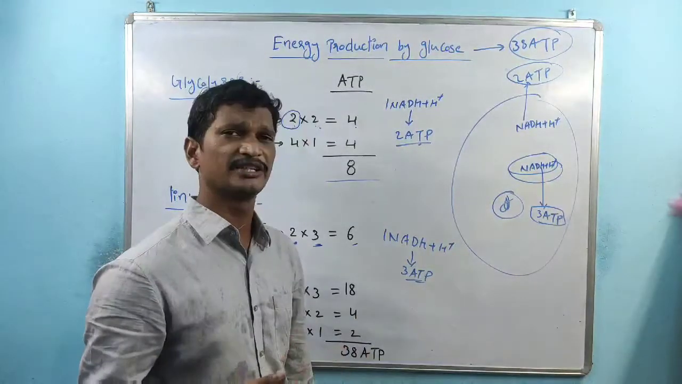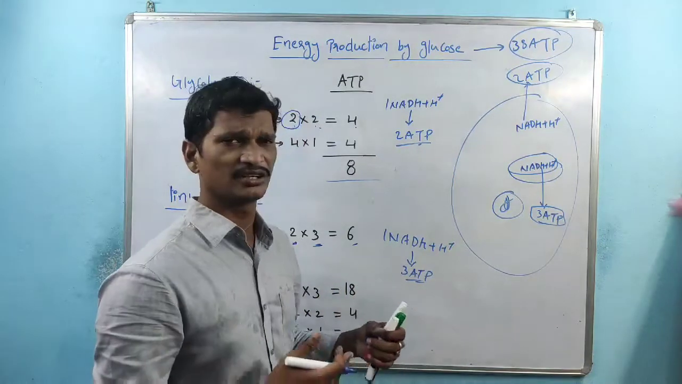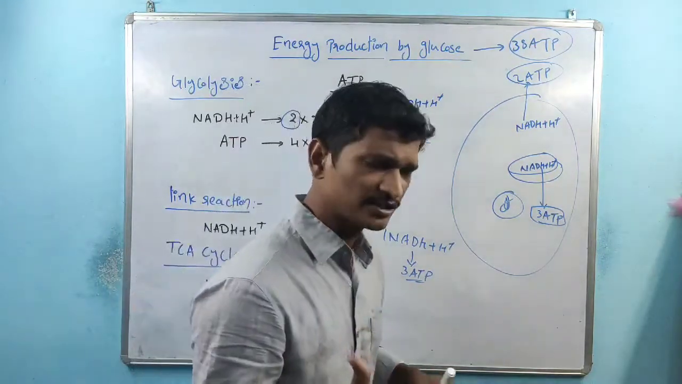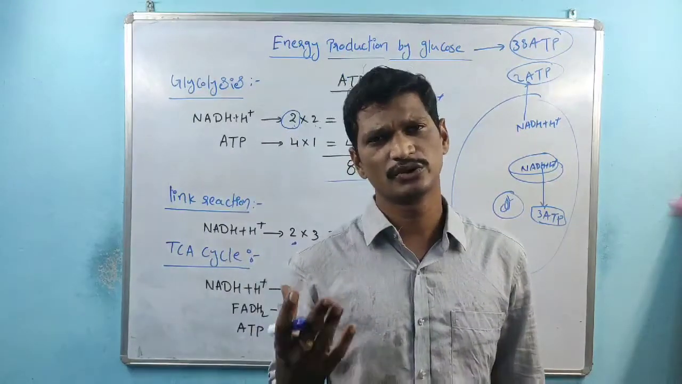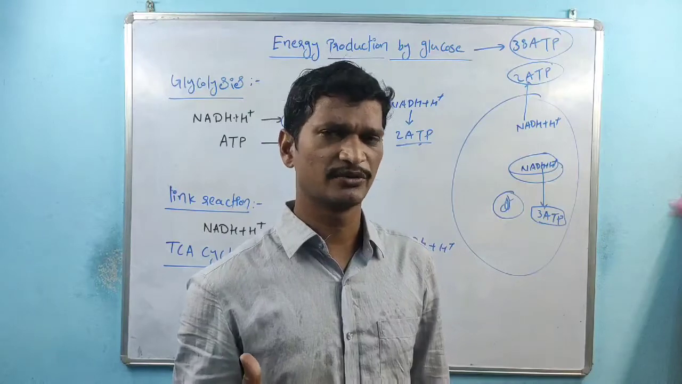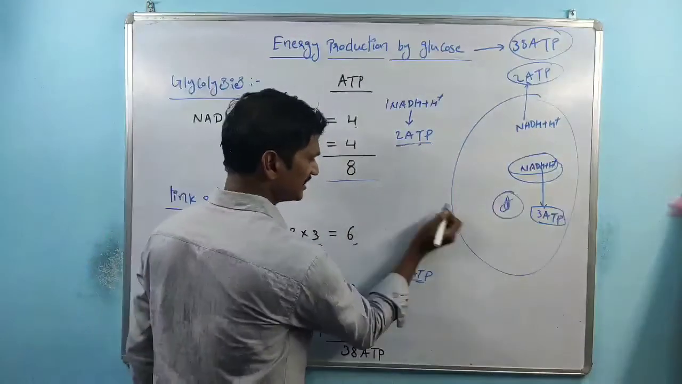I will explain that mechanism when we are discussing the electron transport chain. Now is not the right time to discuss that point, but remember: cytoplasmic NADH plus H plus equals 2 ATPs, and mitochondrial NADH plus H plus equals 3 ATPs. So here, the link reaction produces NADH plus H plus.